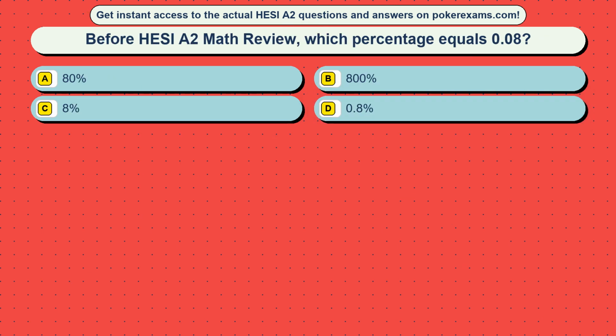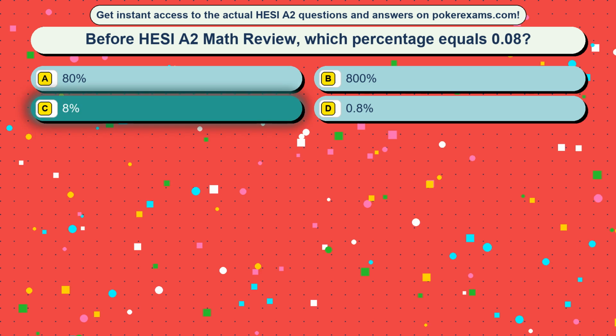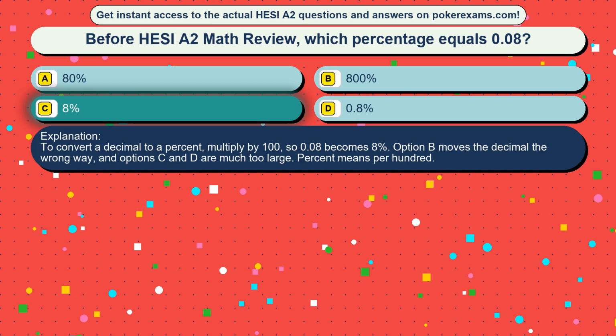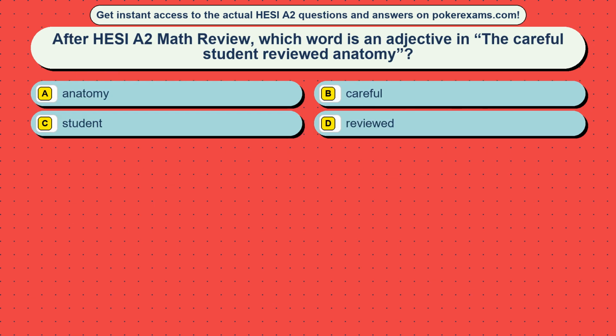Question 15. Before HESI A2 Math review, which percentage equals 0.08? Option A, 80%. Option B, 800%. Option C, 8%. Option D, 0.8%. The correct answer is option C, 8%. To convert a decimal to a percent, multiply by 100, so 0.08 becomes 8%. Option B moves the decimal the wrong way, and options A and D are much too large. Percent means per hundred.